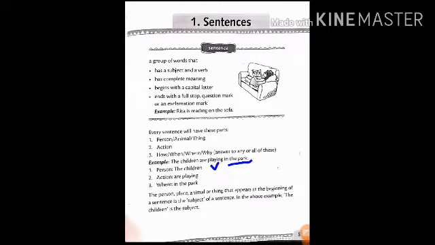So the person, place, animal or thing that appears at the beginning of a sentence is the subject. That means the doer of the sentence. In the above example, the children is the subject.